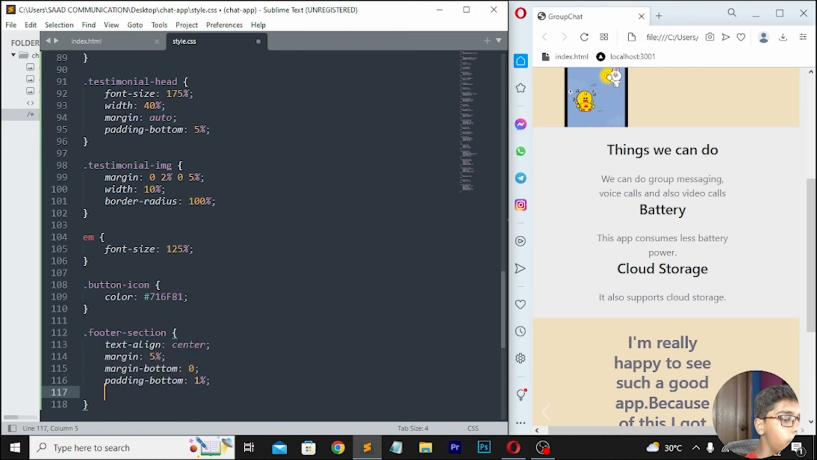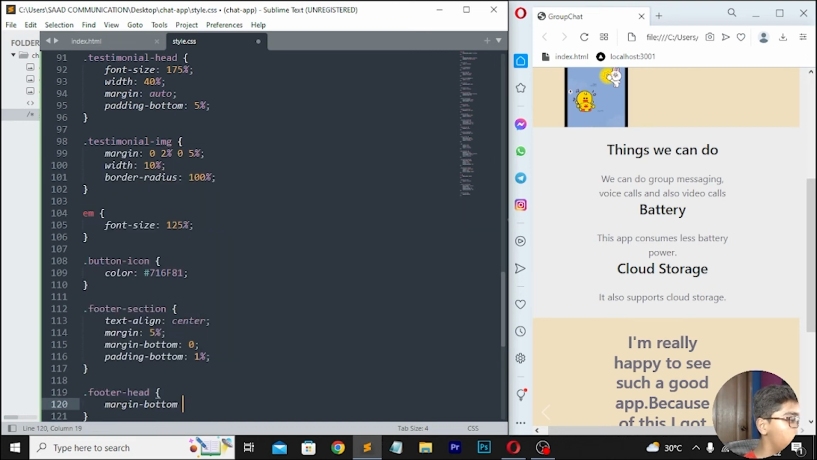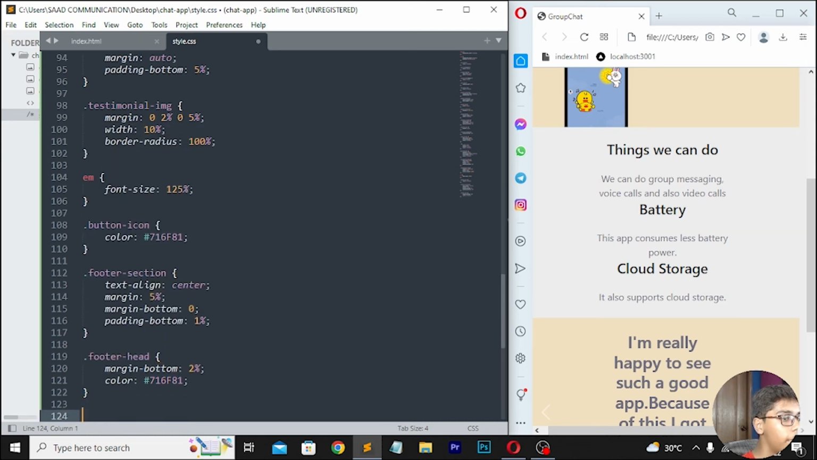Then you have to simply move down here. I will be now moving down here. So here I will be now writing .footer-head. Then I'll be writing margin-bottom, which should be 2%. Here I'll be writing color, which should be 716581. Then move down, right here .footer-link.